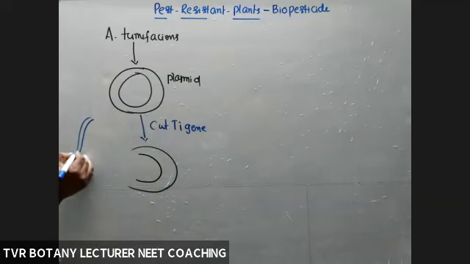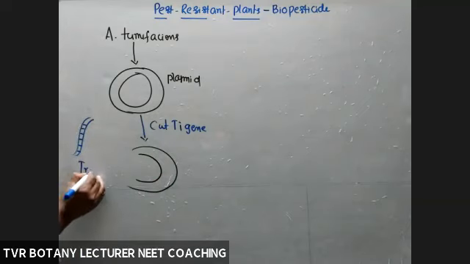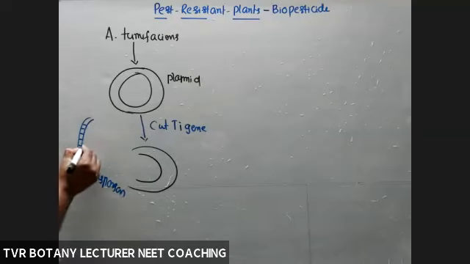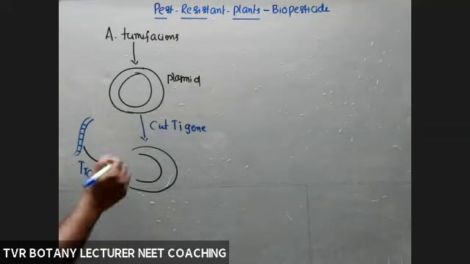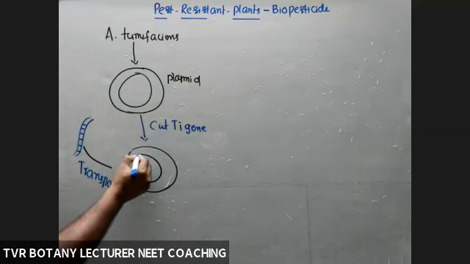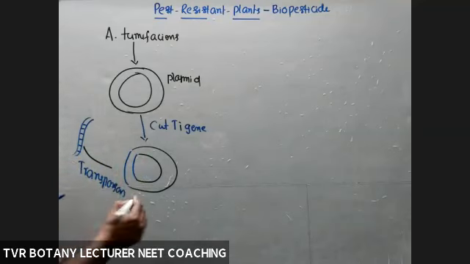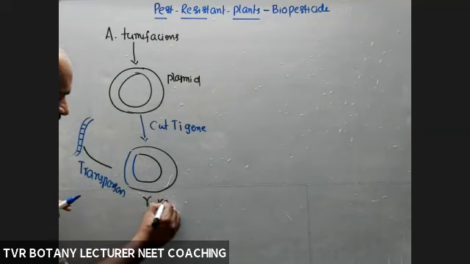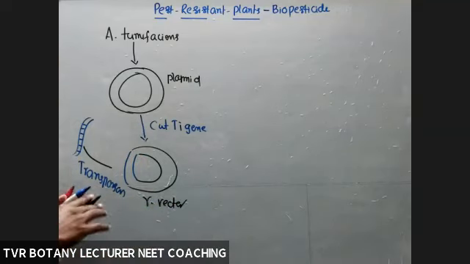This desirable gene is a transposon, for example. Transposon. So now ligate that one with the vector. So this is a recombinant vector.